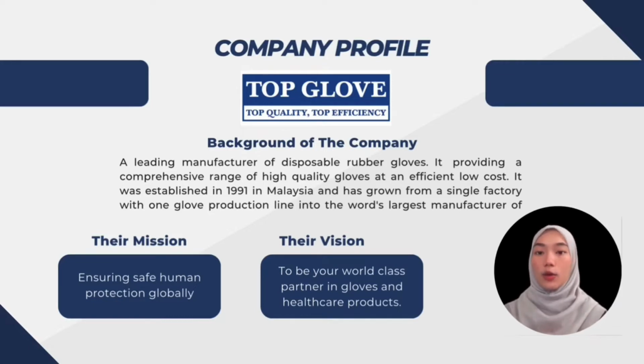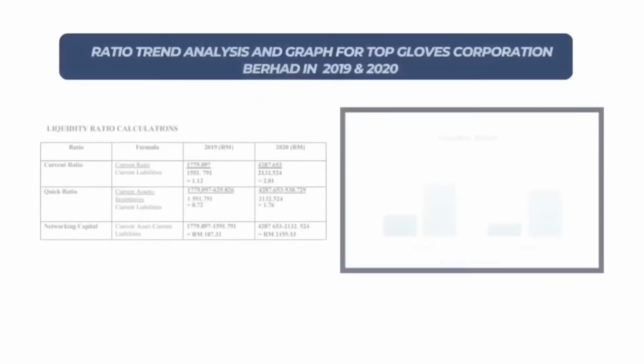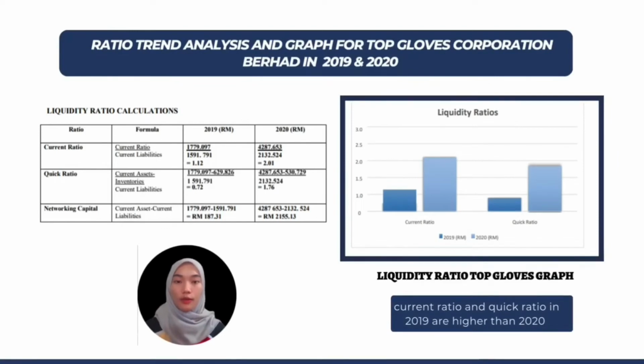It has its own mission, which is ensuring safe human protection globally, and their vision is to be a world-class partner in glove and healthcare products. Next, I will explain to you the calculation of ratio analysis and the graph of Top Glove Corporation Berhad in 2019 and 2020. First, it is liquidity ratio calculation.